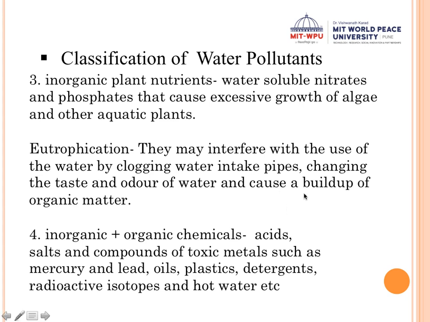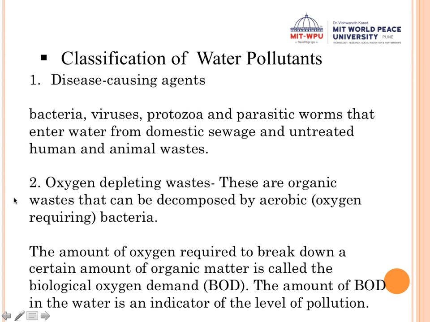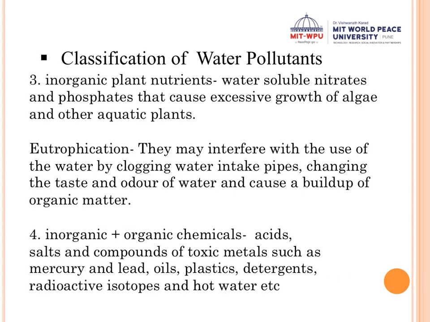And also it is going to cause a buildup of organic matter. Like we saw in the last slide, the more organic matter, the less will be the oxygen. And therefore it is essential that there is no mat growth of algae on the water. So the water should be free of any nitrates or phosphates. Now this whole phenomenon where the algae grows on the water because of excess nitrates and phosphates in the water is called eutrophication.